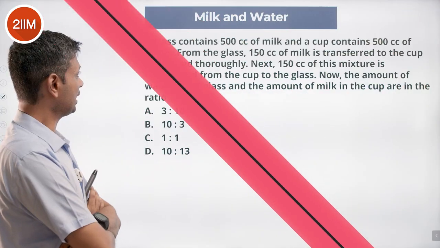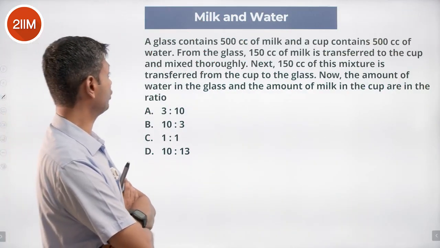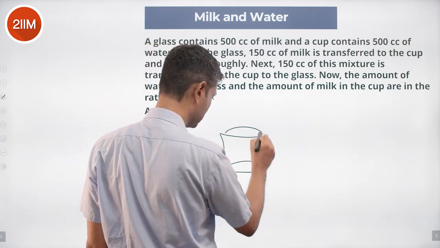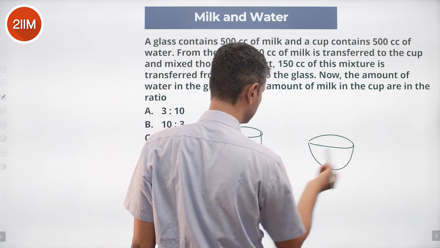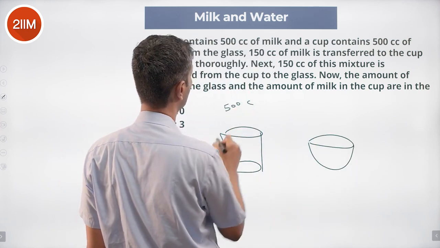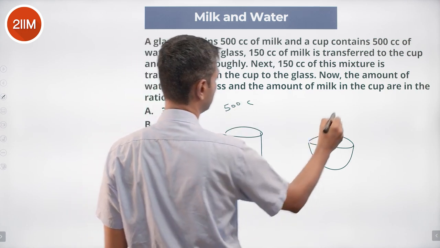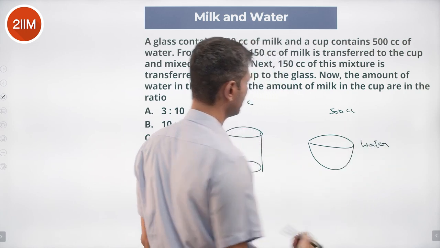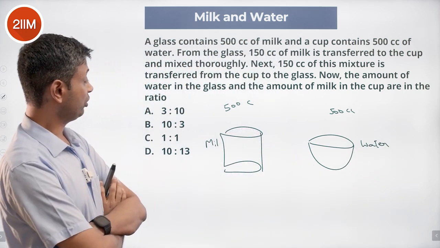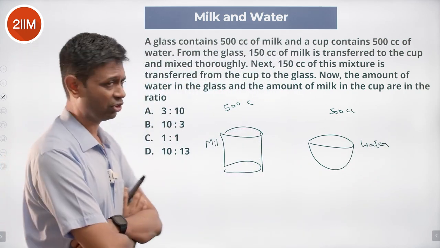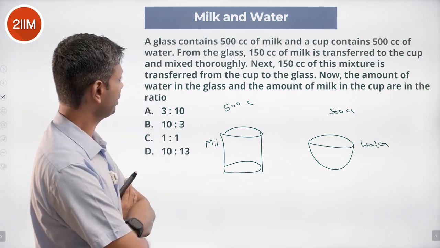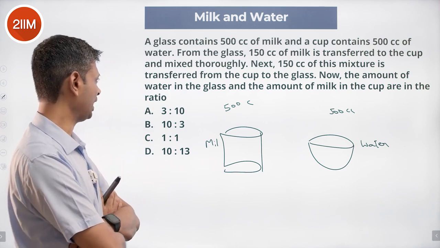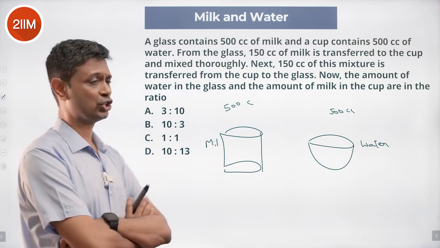Lovely. A glass containing 500 cc of milk and a cup containing 500 cc of water. Glass and cup. This is 500 cc of milk. This is 500 cc of water. From the glass, 150 cc of milk is transferred to the cup and mixed thoroughly. Next, 150 cc of this mixture is transferred from the cup to the glass. Now the amount of water in the glass and the amount of milk in the cup are in the ratio.